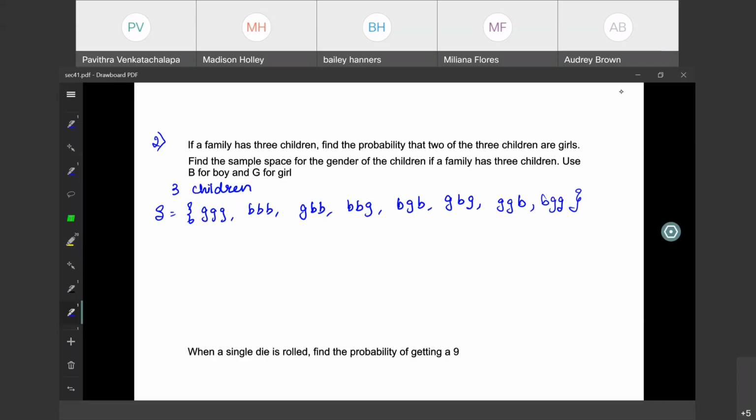So this is the sample space. This is how you write the sample space. So the question is only finding the sample space.